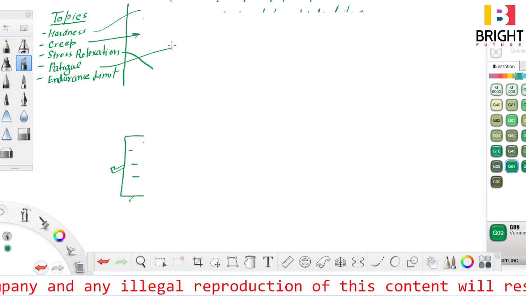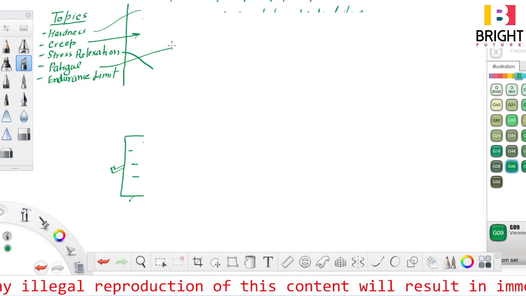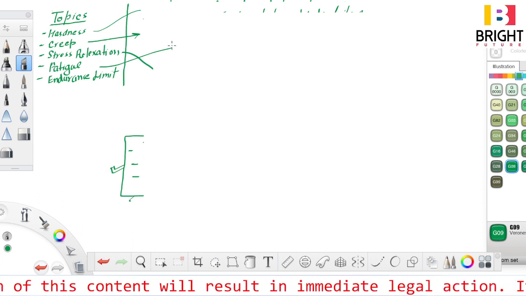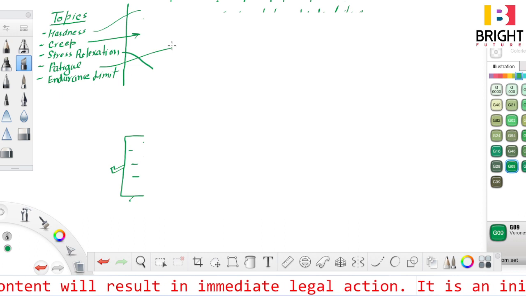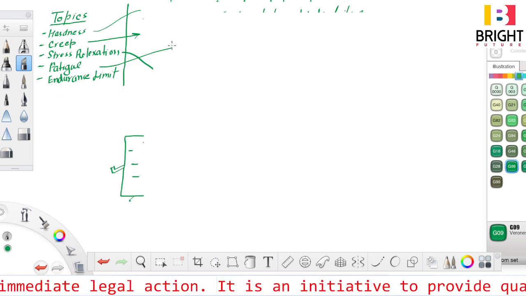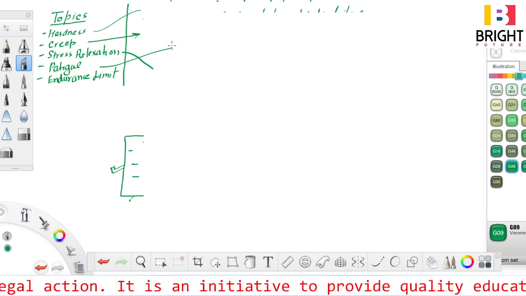Based on practical observation, it is found that if loading is such that stress developed is below the endurance limit, then failure will not occur even at a large number of cyclic loadings, right.